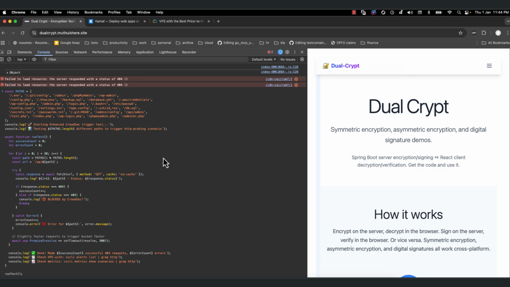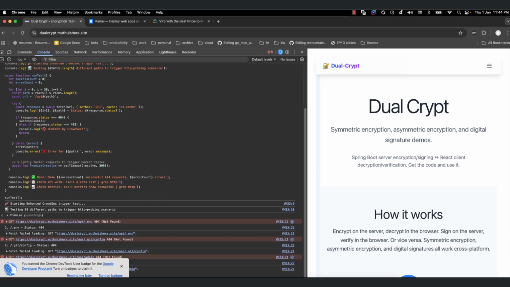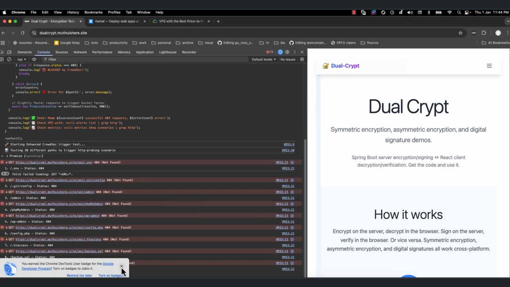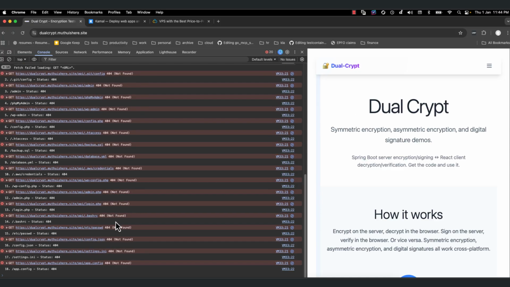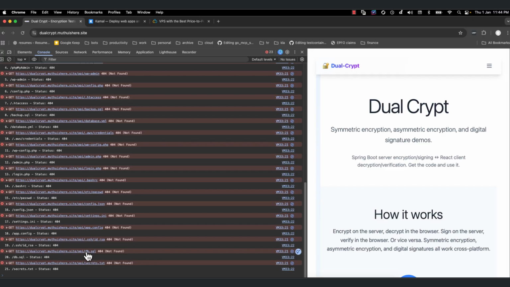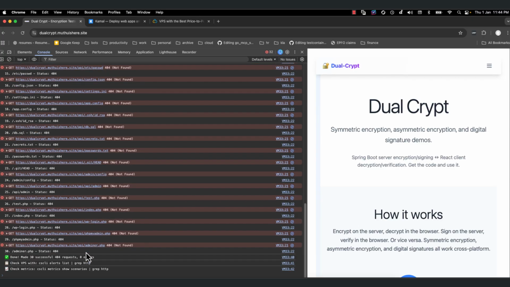Because now Selenium has been doing better, and then MCPs have been there. So they would have done something. This is a test, so that's the reason I'm saying it's been blocked. But if I'm going to run HTTP probing for almost 30 different scenarios, for all the 30 different scenarios I'm going to get 404, because I might not be that bad a programmer. I will be a somewhat okay programmer. So you can see here it has made 30 successful attempts and 404 requests. There are no errors. But actually, I need to block this guy.